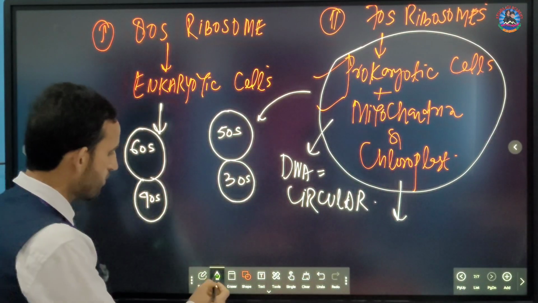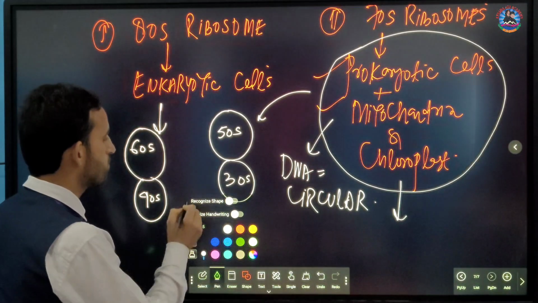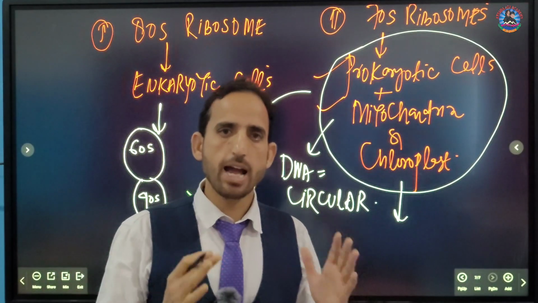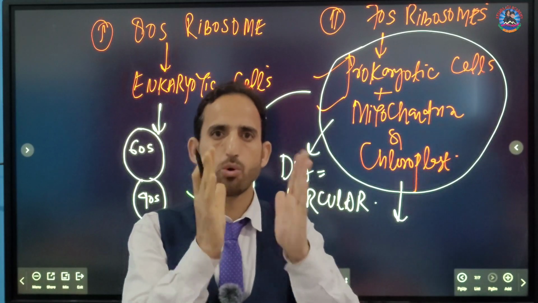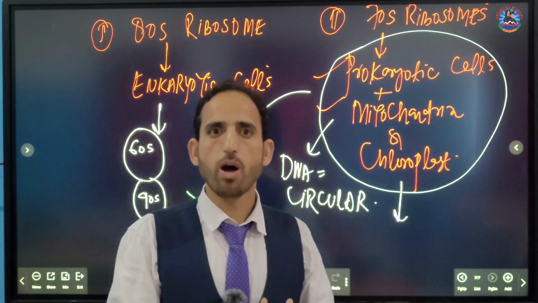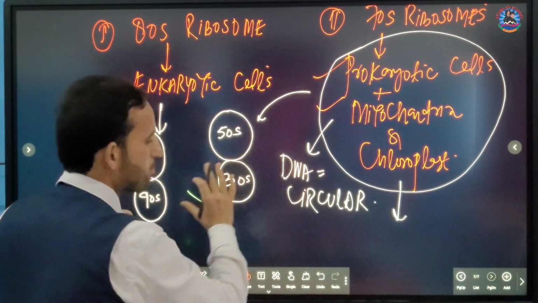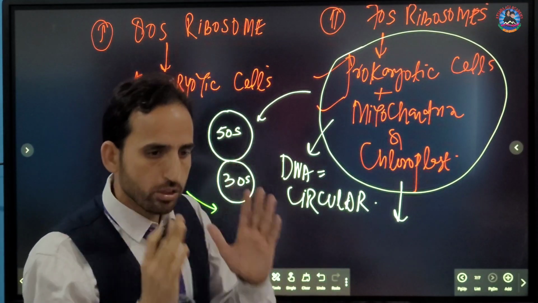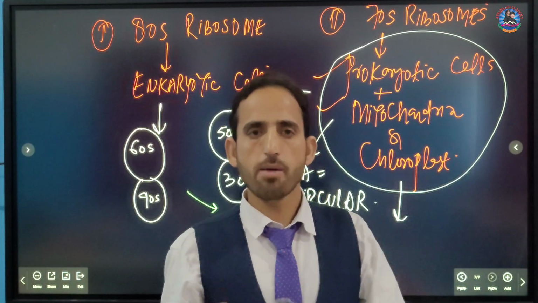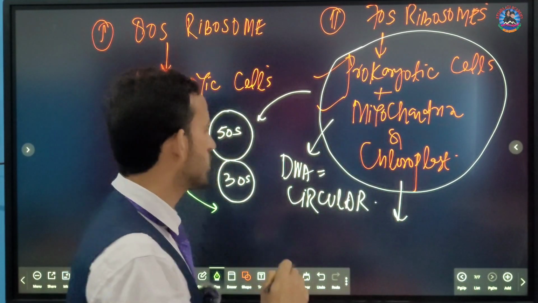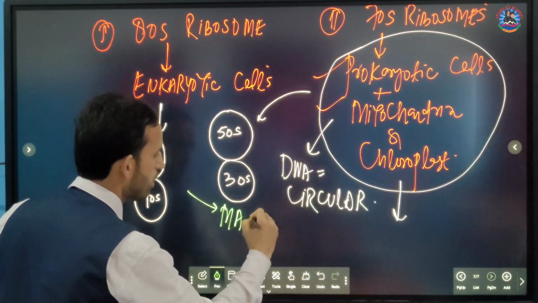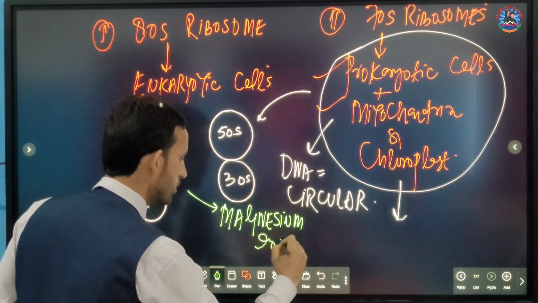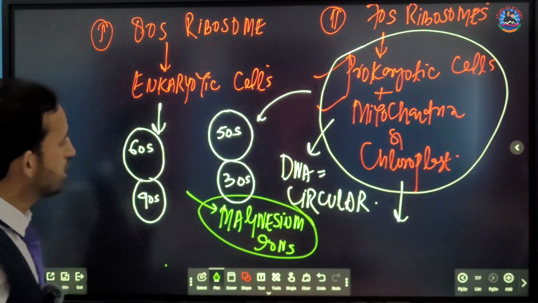But let me tell you a very interesting point with regard to these ribosomes. The main function of the ribosome is the formation of proteins. But during protein formation, these ribosomal subunits get dissociated. The association and dissociation of these ribosomal subunits depends upon the concentration of magnesium ions. This is a very important point to remember. Now let us move ahead.